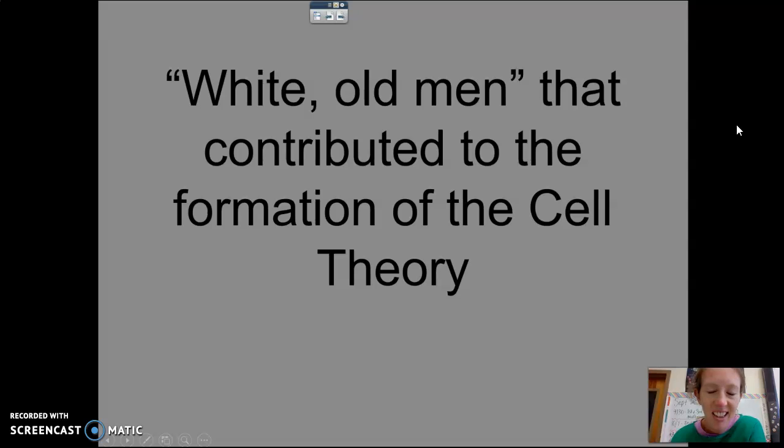And the history part of today's notes, they're all going to be white old men that contributed to the formation of what's called the cell theory. And they're all also European because most of these contributions were before America was America.